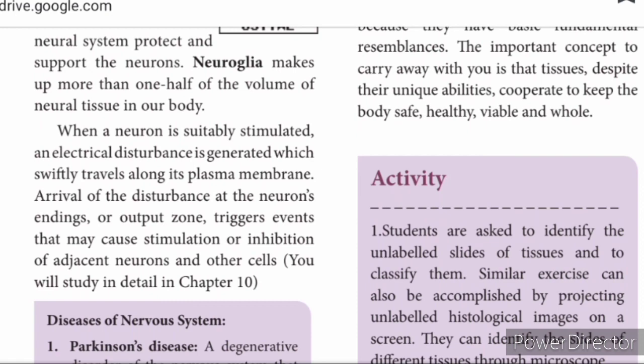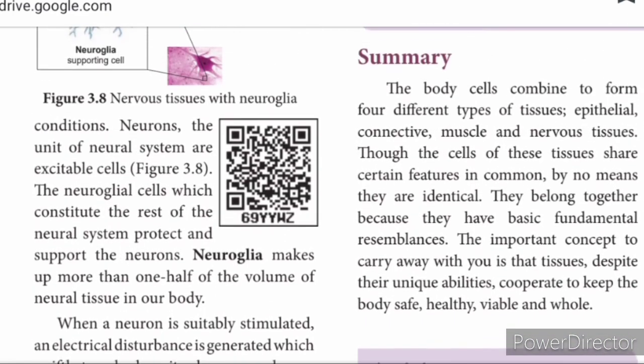Because of the potential difference, that is the electrical impulse. This disturbance swiftly, that is fast, travels along the plasma membrane. The arrival of the disturbance at the neuron's ending or output zone triggers an event that causes stimulation or inhibition of the adjacent neuron or other cell. That also we will learn in chapter 10 in detail.